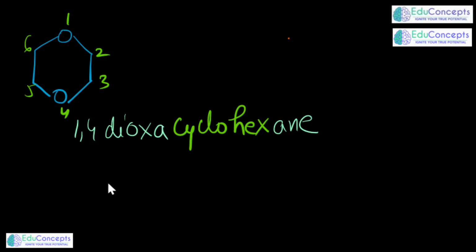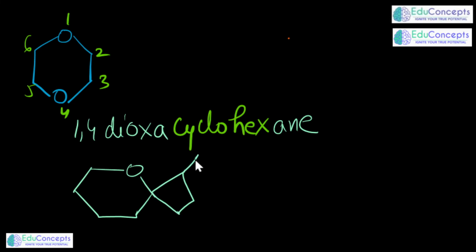We may take one more example. If in case you have this sort of a compound, say for example, a spiro compound, let's say, if you have this compound. For this you refer to the spiro nomenclature, but I directly would use here, this is the bridgehead, and next the numbering would start from the carbon next to the bridgehead in the smaller ring. 1, 2, 3, 4, 5, 6, 7, 8, 9.